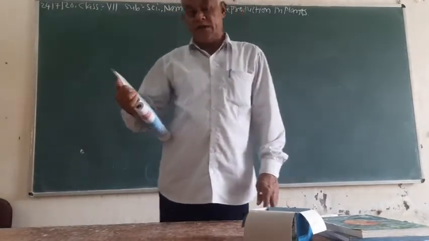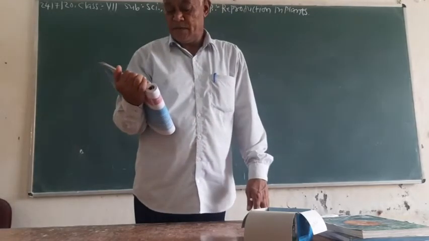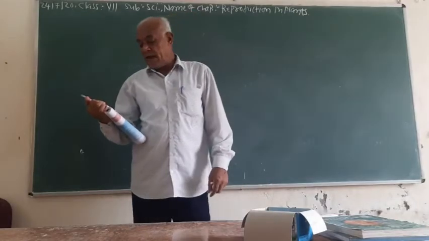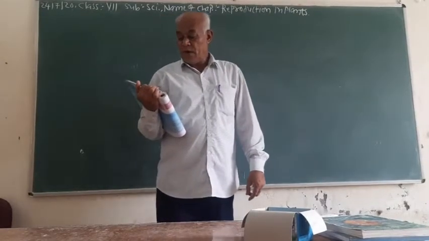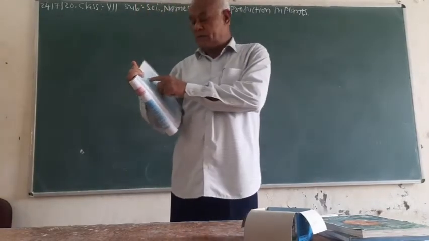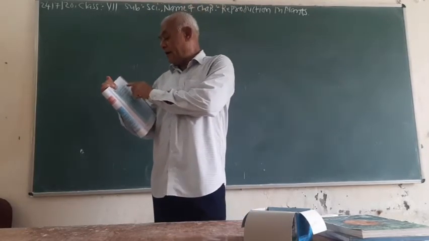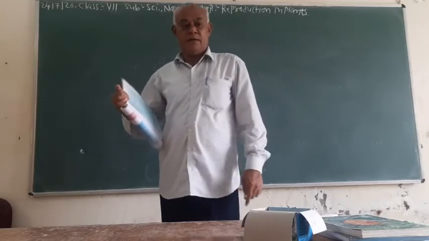The first question is fill in the blanks, A, B, C, D, E. Blank A: production of a new individual from the vegetative part of the parent is called blank.